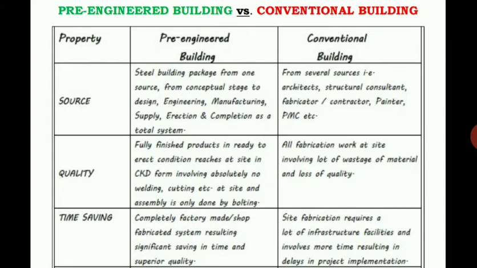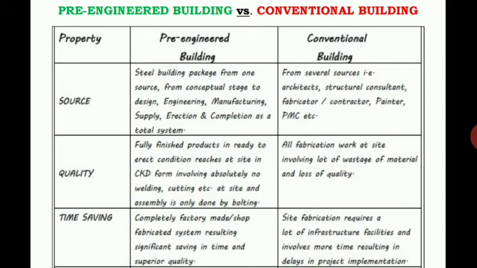Conventional building, in the sense, here each and every step of the building is constructed at the construction site itself, such as foundation, after that plinth level, column, beam. Each and every structural member has to be constructed at the construction site itself.